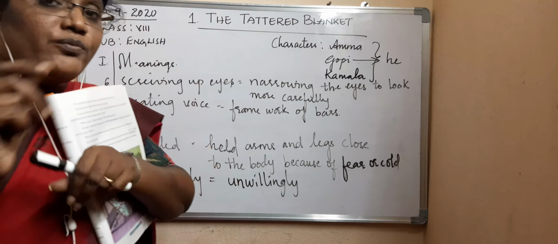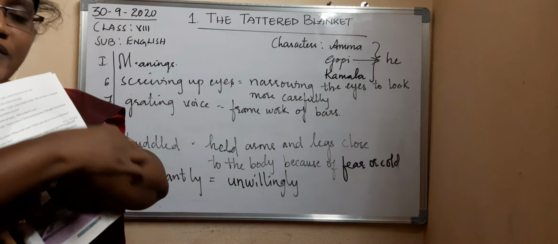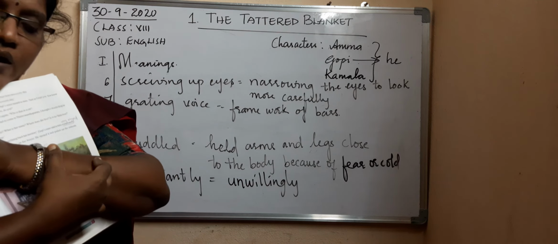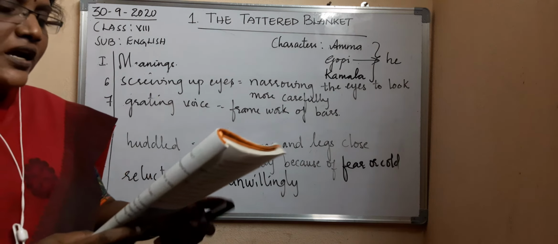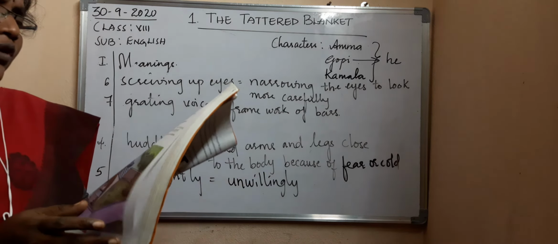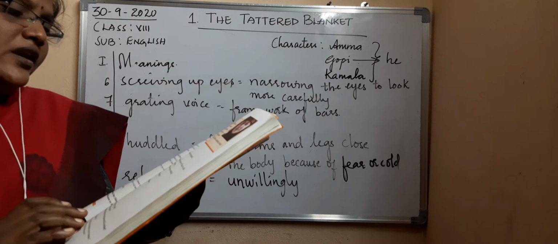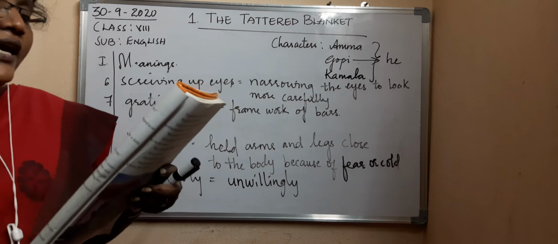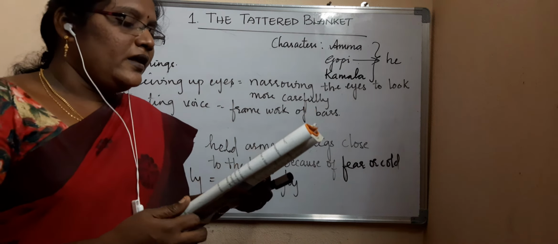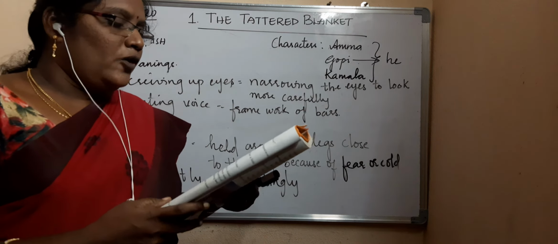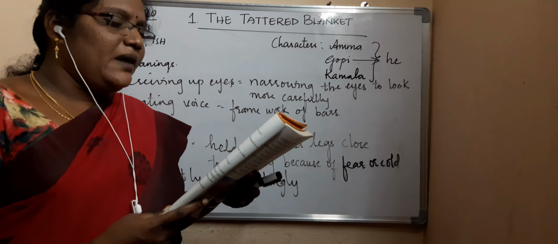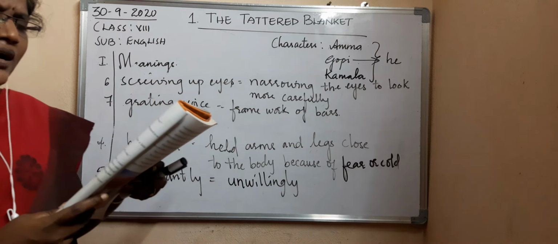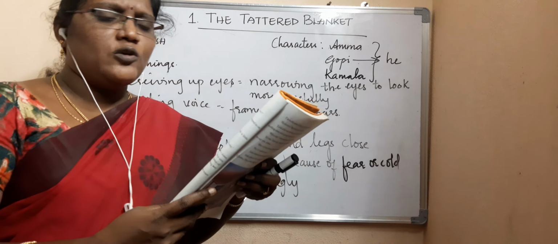Now, what do you mean by wrinkles? Wrinkles, you know, no? The lines that fall on our skin once we fold it, okay? Once we put it together, we get lines like that. So then what happened? He went near his mother and said again, "It's me, Amma, Gopi." Then Amma said, "Gopi, Kamala, I can't believe it. Has his school closed for vacation?"